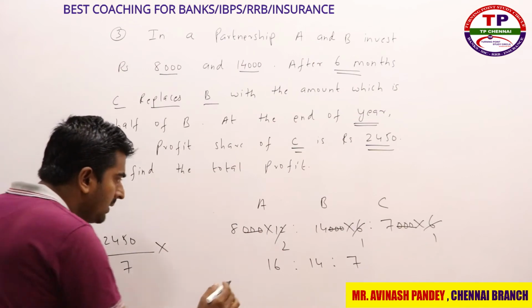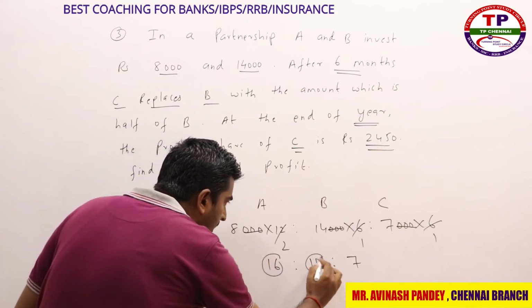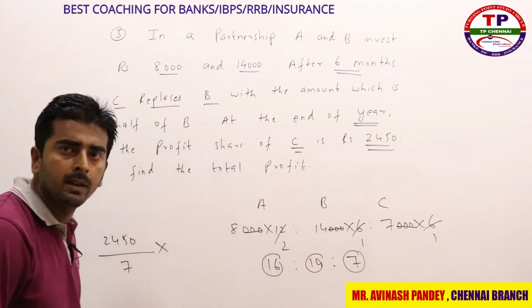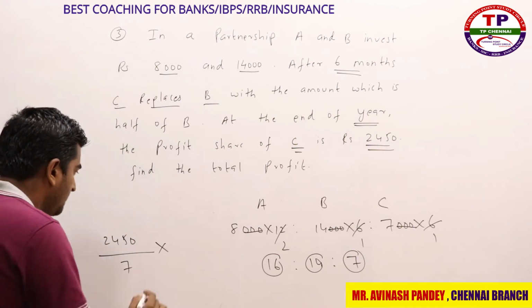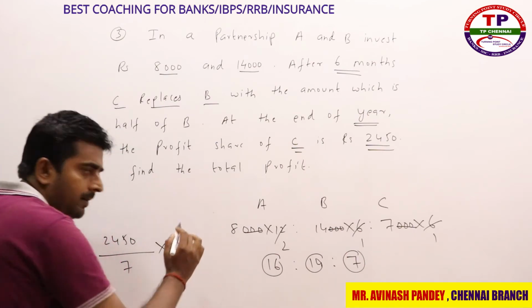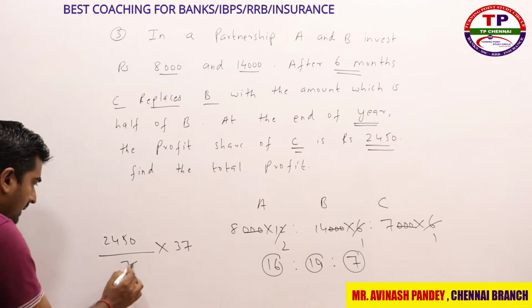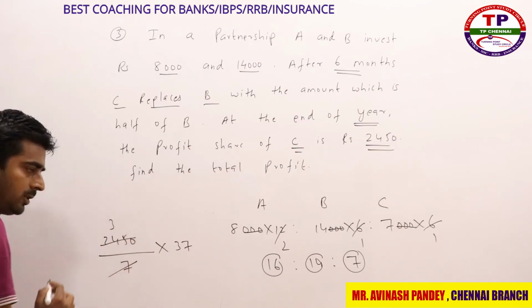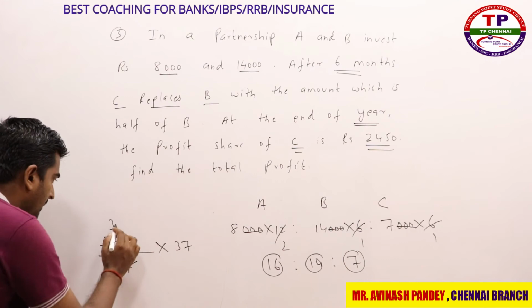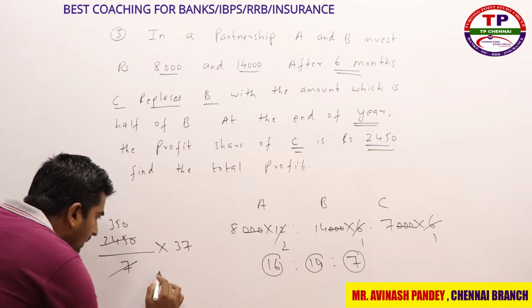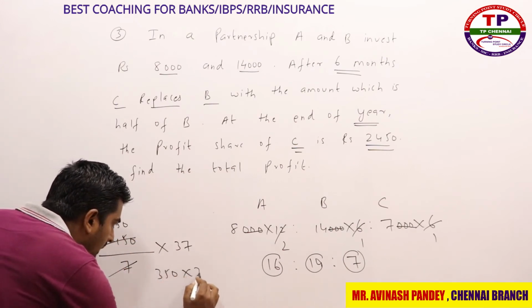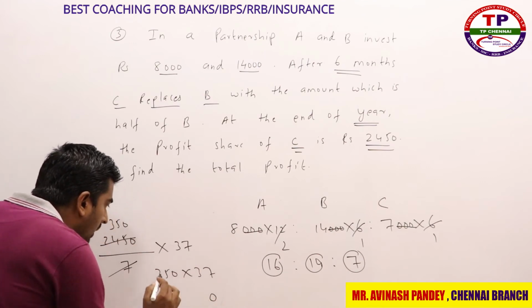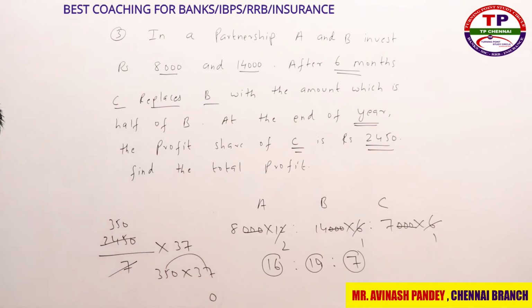Now what they are asking here? Total profit. Total profit is nothing but 16 plus 14 plus 7. What is 16 plus 14? 30 plus 7? 37. So it is nothing but 37 part, right? So again, when you cancel this number, 7 3s are 21, remainder is 3, 7 5s are 35, so 350 into 37, 0 as it is I wrote. Now how to multiply 35 into 37? Right? How to multiply 35 into 37?